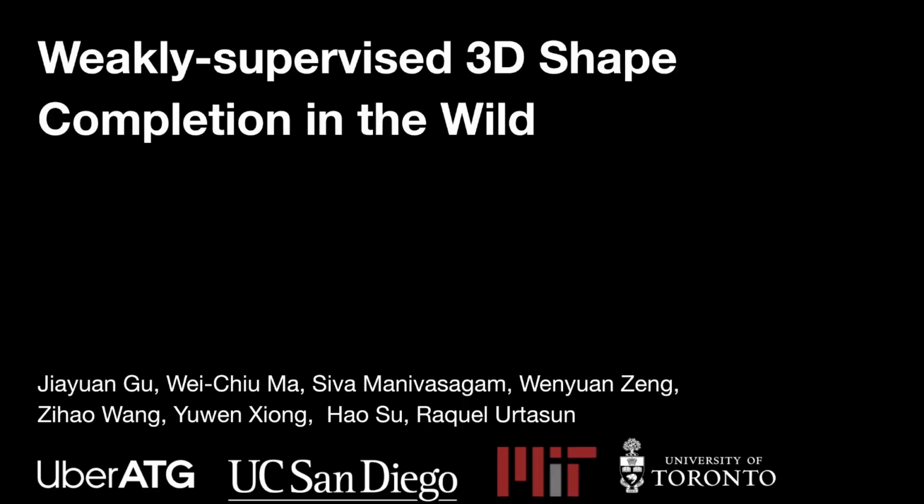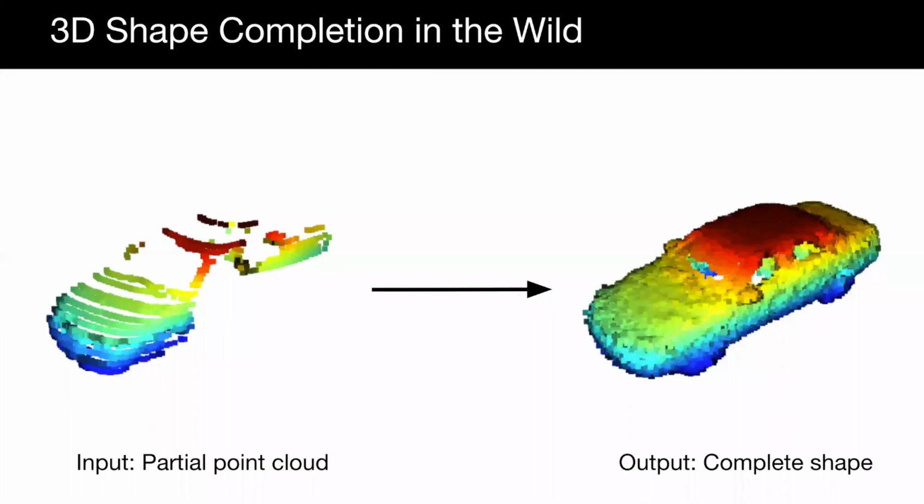Hi, I'm Jiayuan Gu, and I will present weakly supervised 3D shape completion in the wild. Our goal is to predict a complete shape given a real-world sparse partial point cloud.